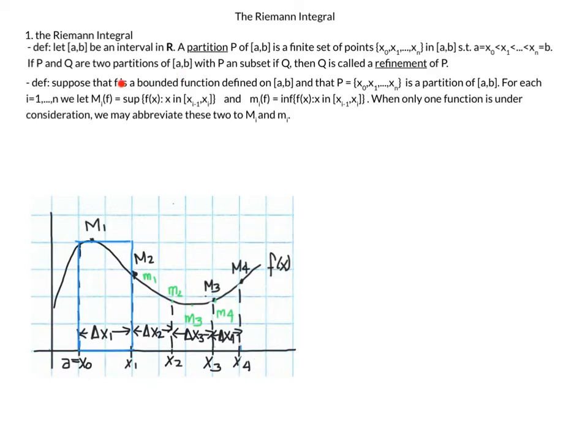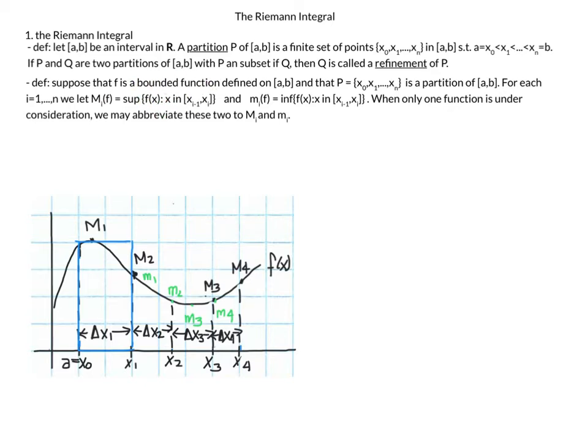If the function f is bounded, then we can look at these partitions, and for each i equal 1 to n, we can let capital Mi of f, which is dependent on the function, equal the sup of f evaluated at x for x inside the partition interval. So for each Mi, we're looking at the least upper bound of the function.